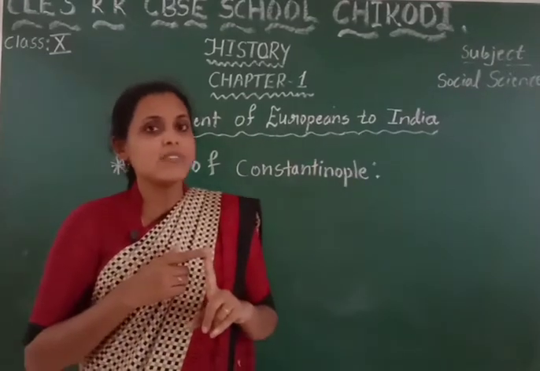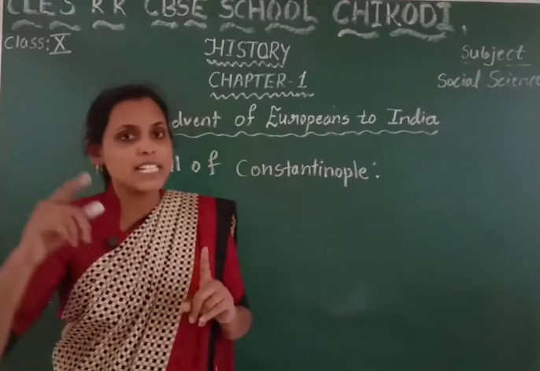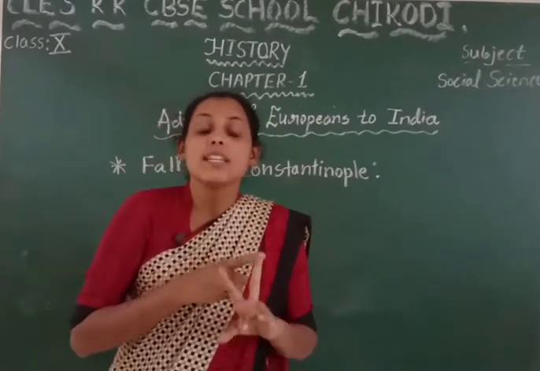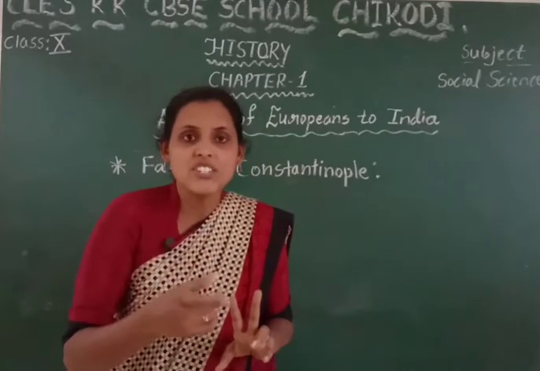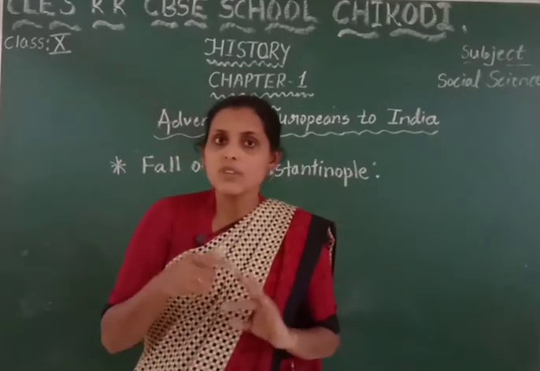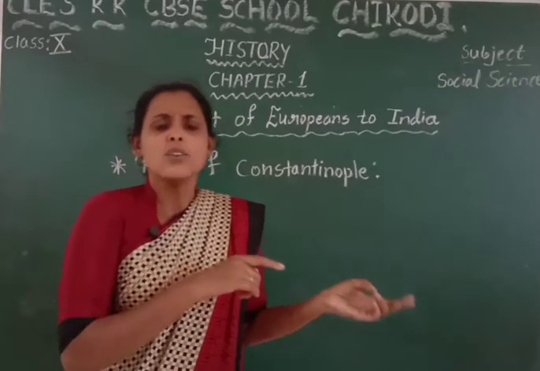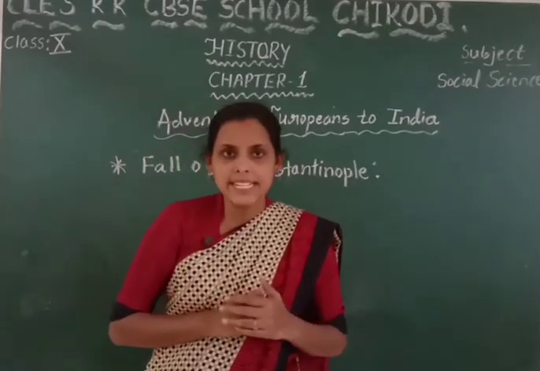The first Carnatic war took place between the French and the English. In the second Carnatic war, the war took place again with the French, the British and the Indian kings, and lastly the third Carnatic war once again took place between the French and the English.